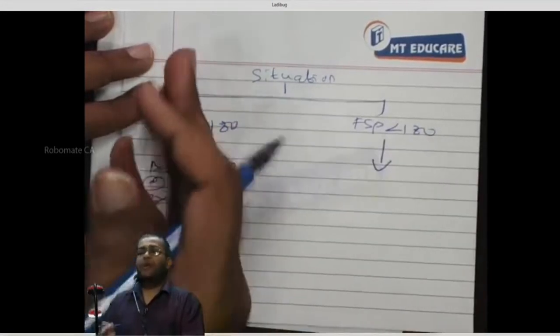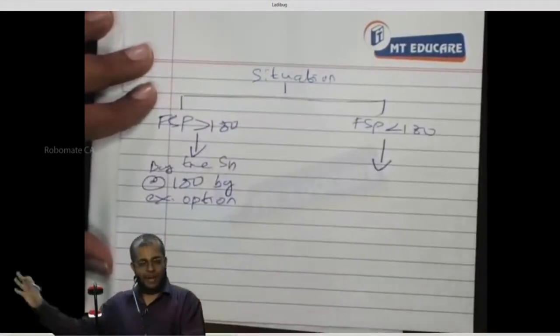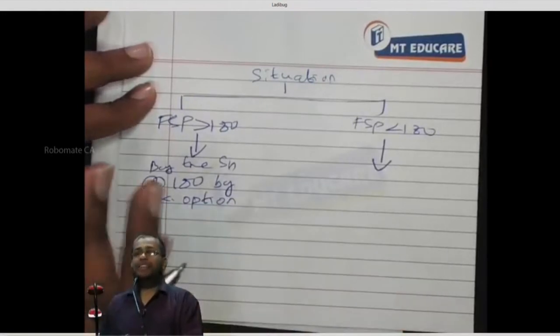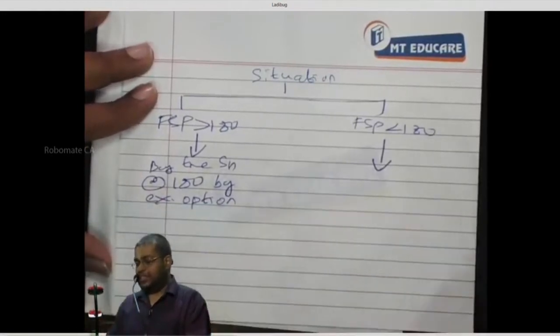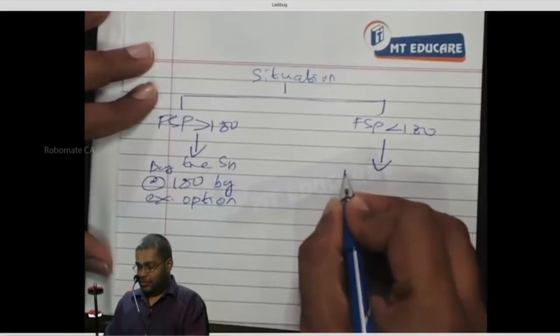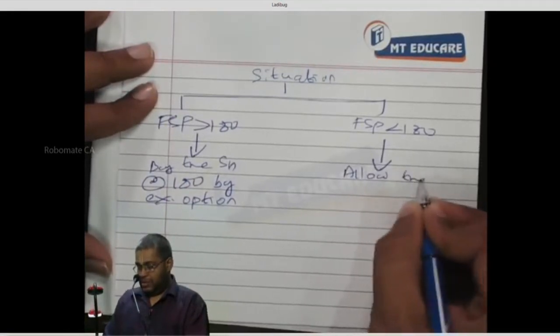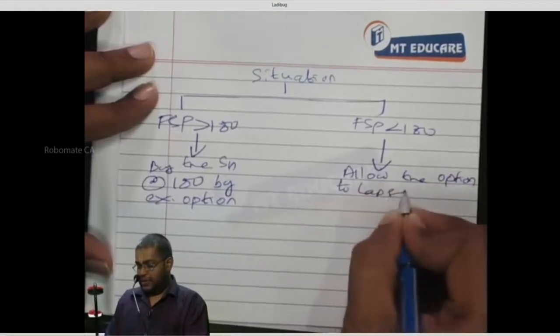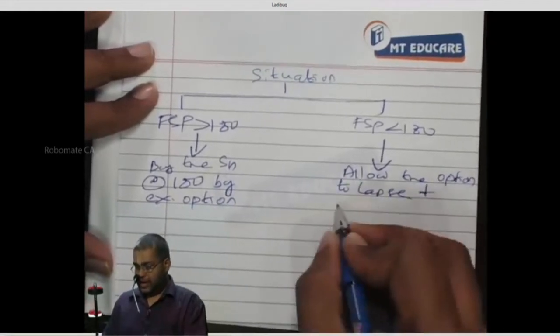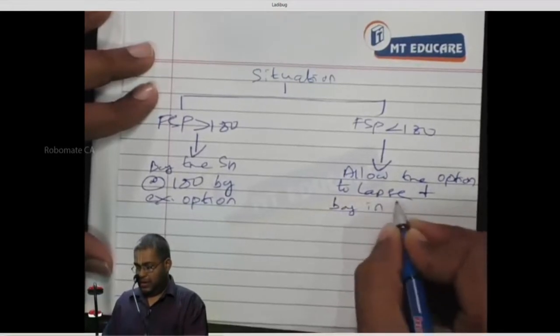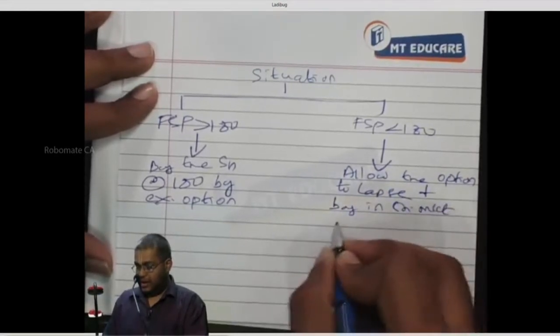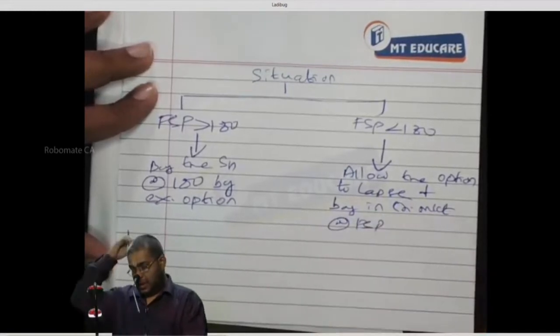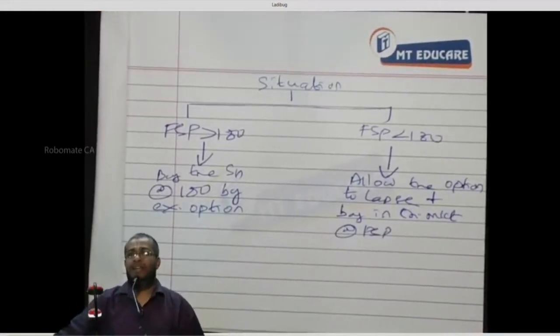If the share is available at 150 or 140, will I go for the option? No. I will not buy from the option writer. I'll buy the share from the outside market at FSP. Write down: allow the option to lapse and buy in the share market at FSP.